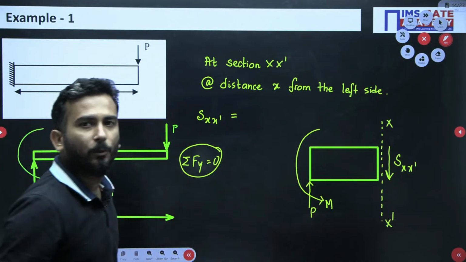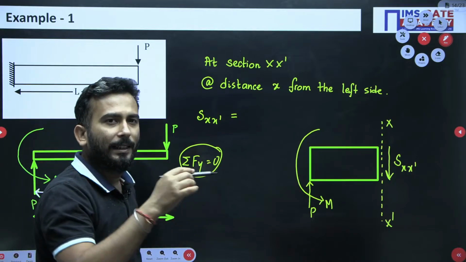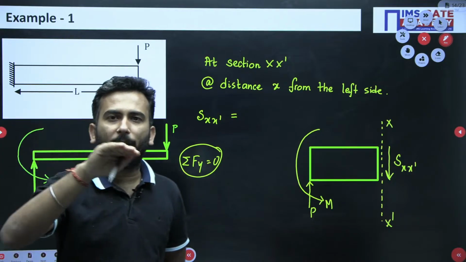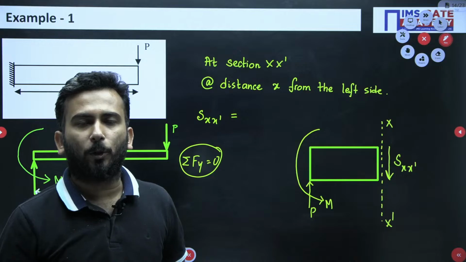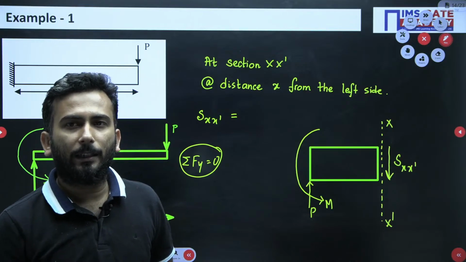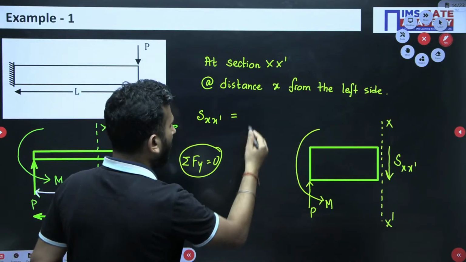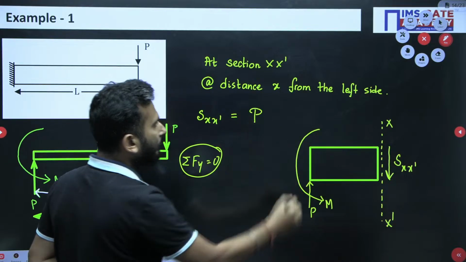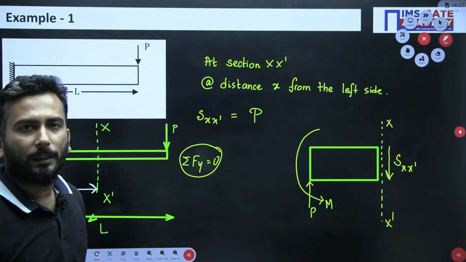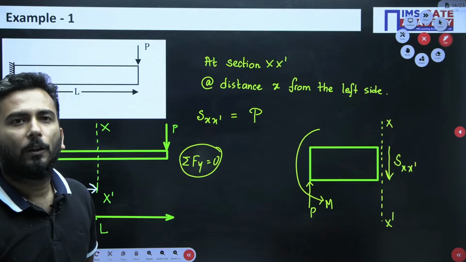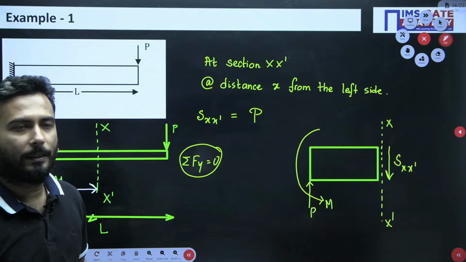Only one transverse force I can see, P. Let's say above the reference line I will take all the forces as positive, below the reference line negative. So only one P is there, no more transverse forces.